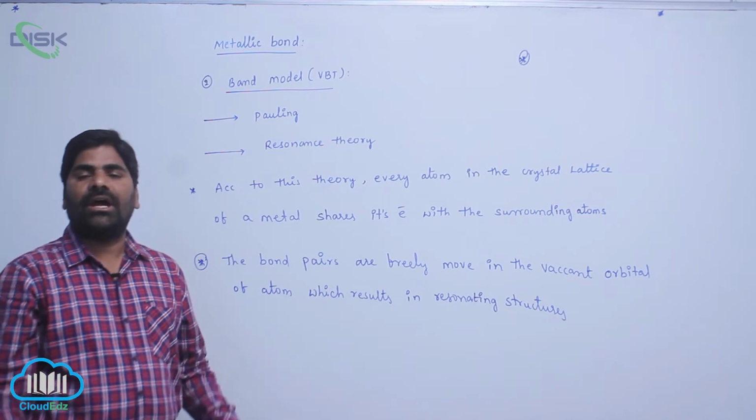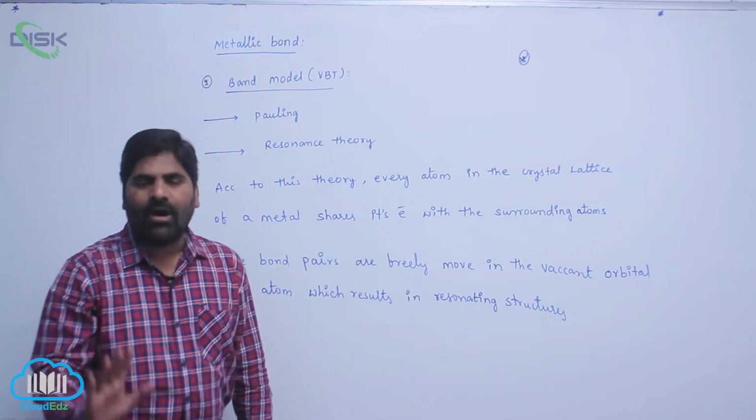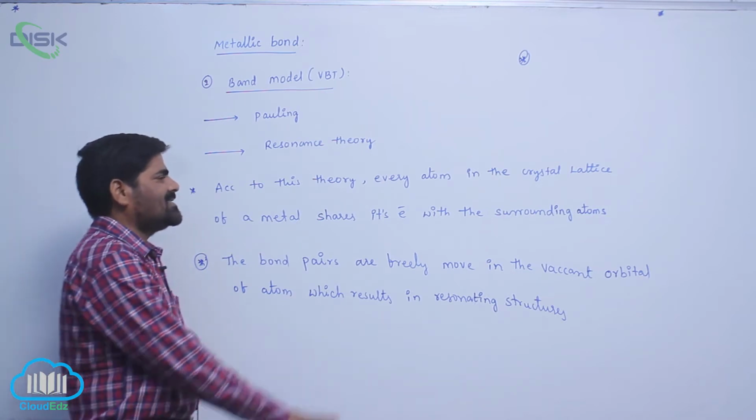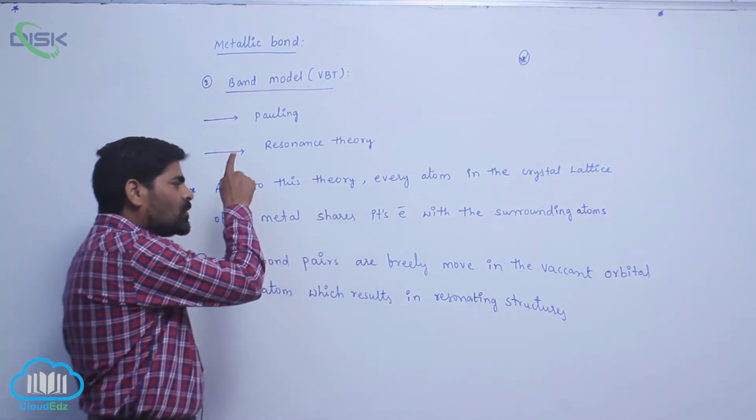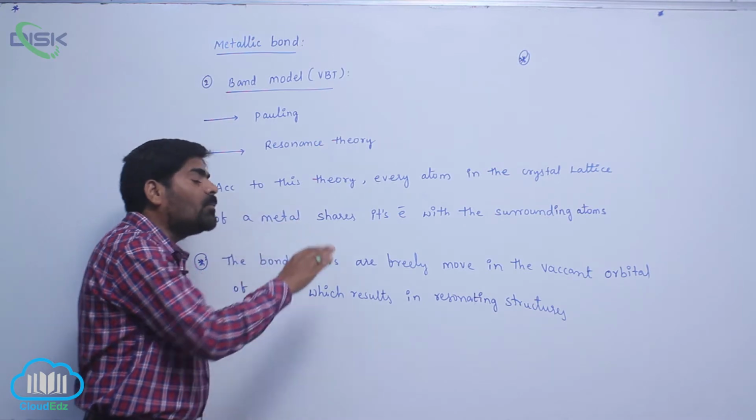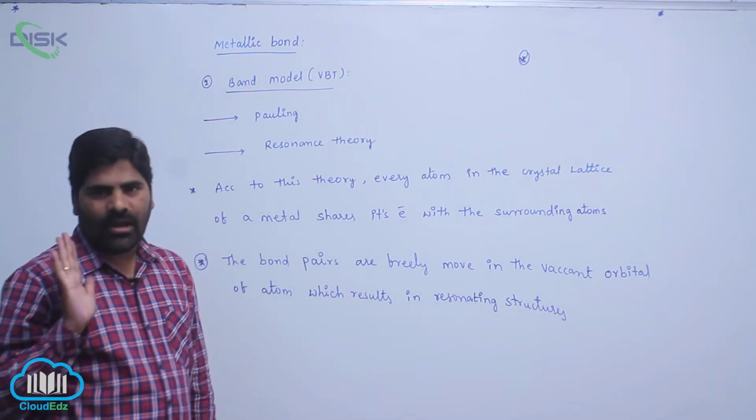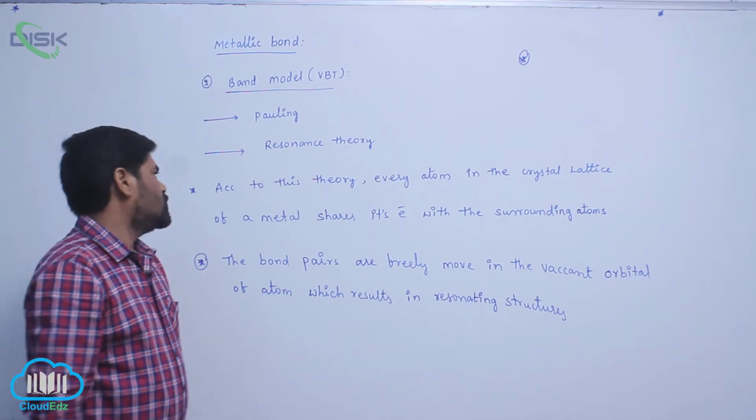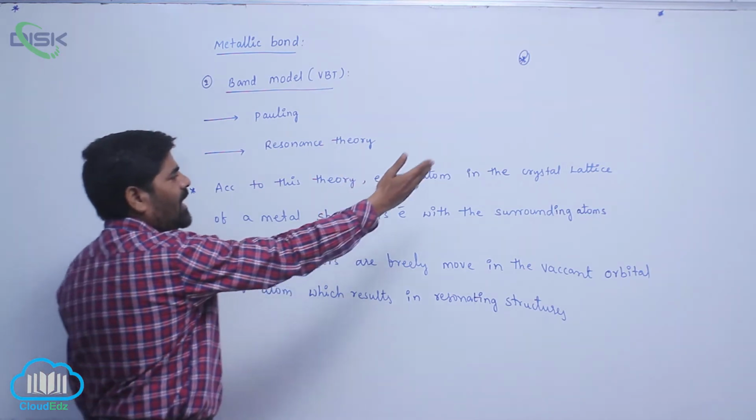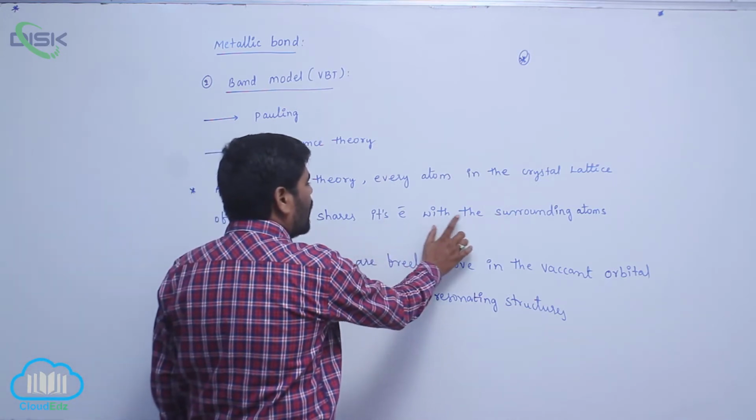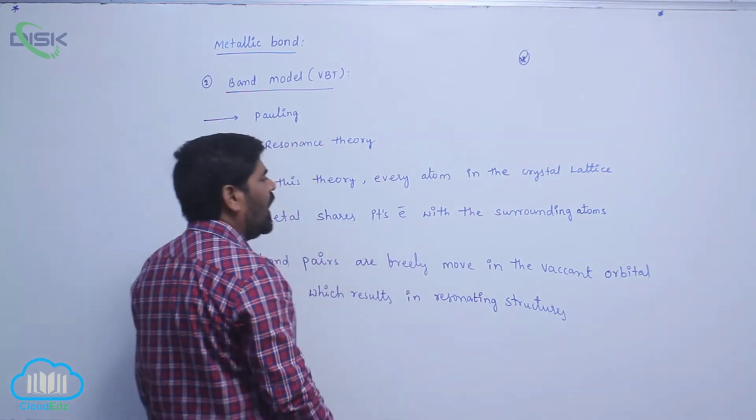Generally, sharing of electrons is nothing but a covalent bond. So that is the reason why, according to this concept, it may be a covalent bond type. Therefore every atom in the crystal lattice of a metal shares its electron with the surrounding atoms.